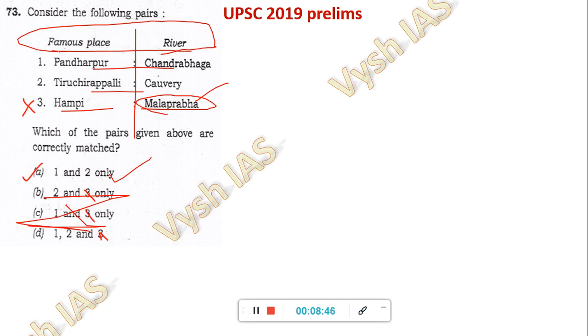So here, these 4 words become important for you in future. UPSC is surely going to frame a question on these 4 words in the future. You wait and see. And also about Malaprabha, these 5 words. Because Hampi is already covered here, the remaining 5 extra keywords which they fit to confuse you or just to test you are topics in UPSC's bucket. They will definitely make a question on this in the coming days.